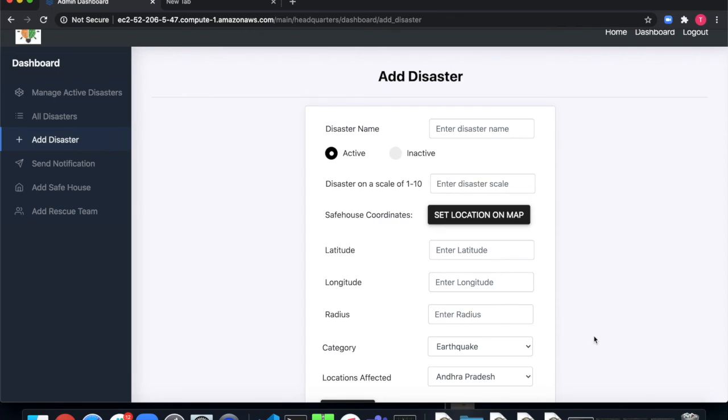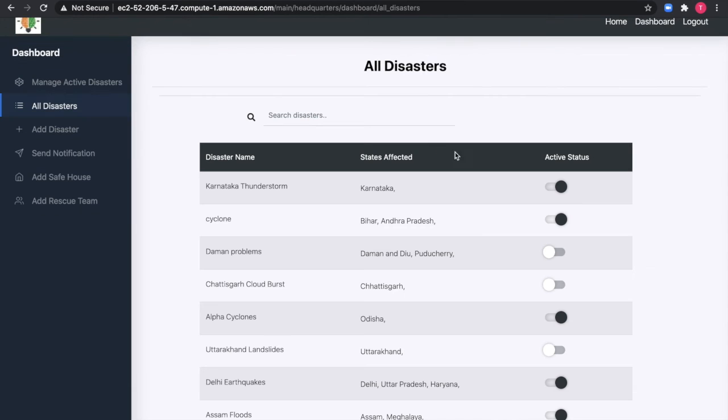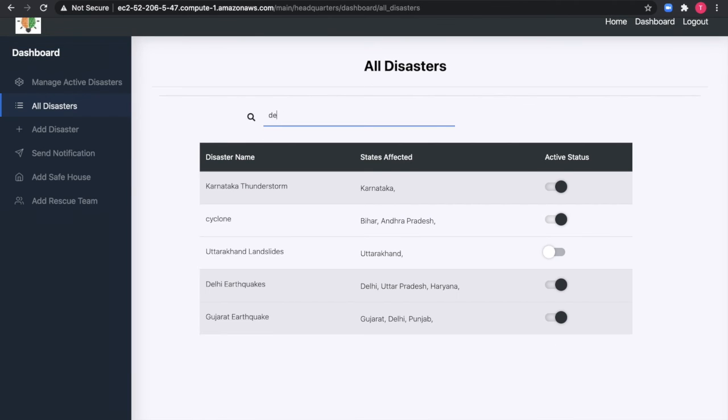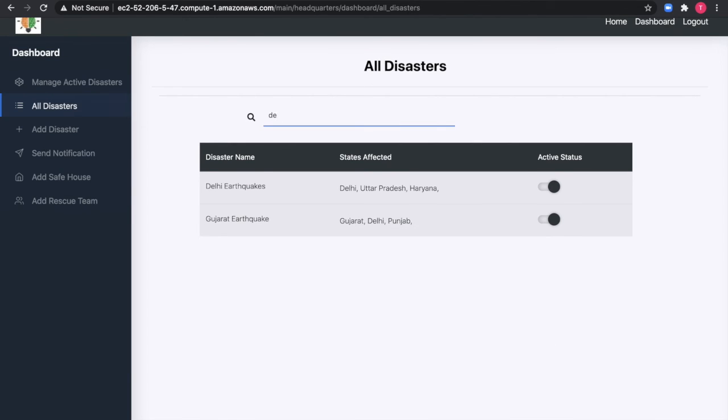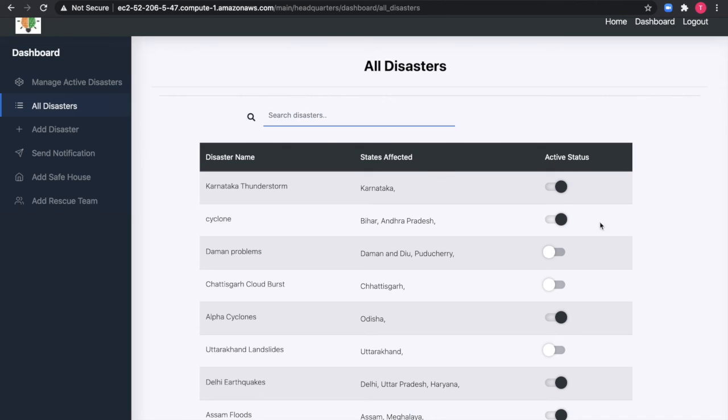This is the web page where administration can add a new disaster according to its location and mark it as active or inactive. Authorities can set the location of safe houses on the map, which will be explained later in more detail. All the disasters along with the states affected and their active status. We can search for disasters dynamically. Also, on toggling the active status, the resulting effect is shown on the map.